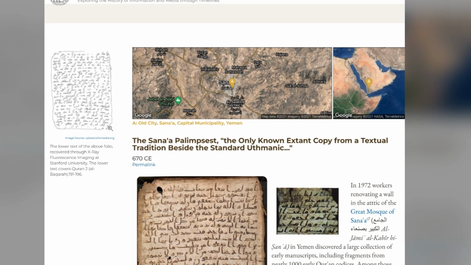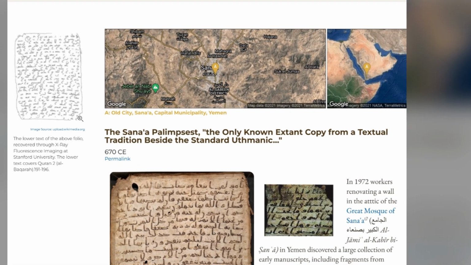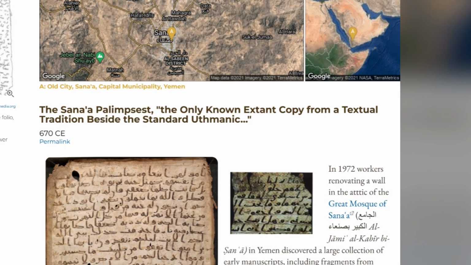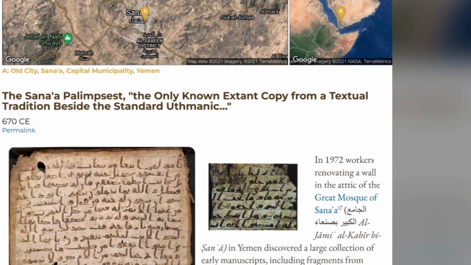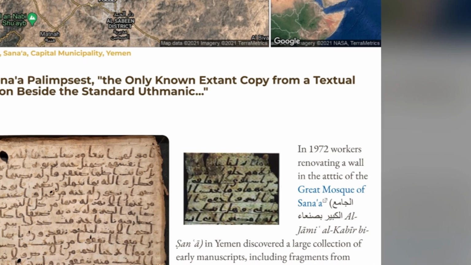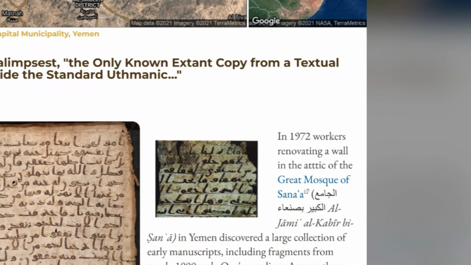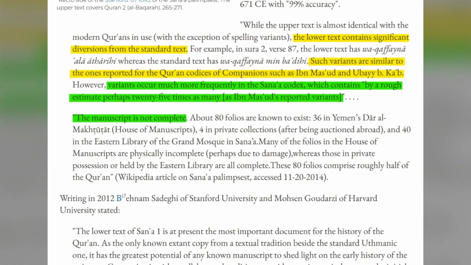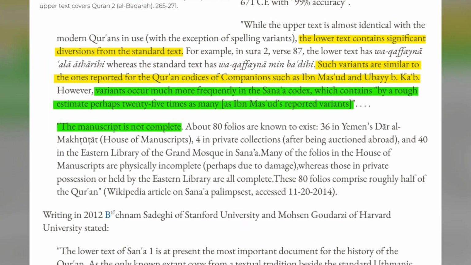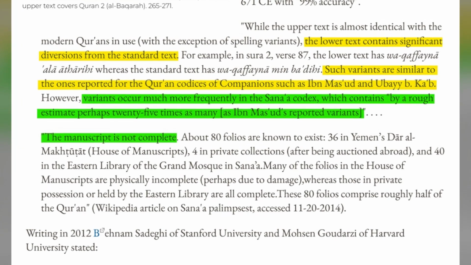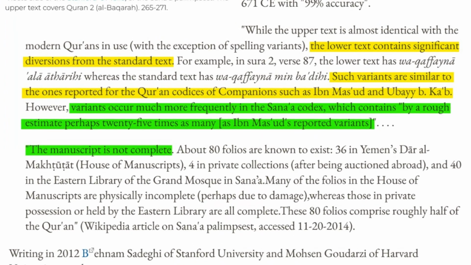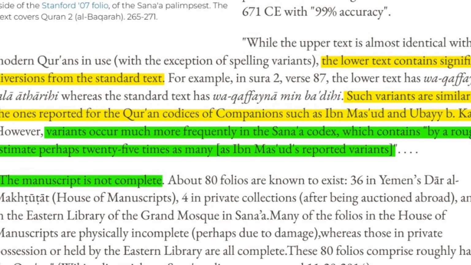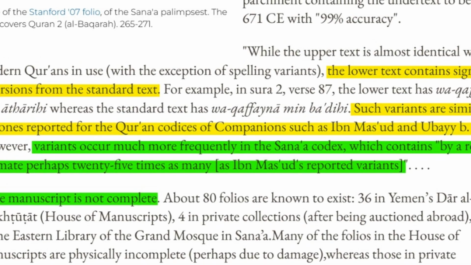Discovered in 1972 during restoration of the Great Mosque of Sana'a in Yemen, technologies like X-ray fluorescence imaging have enabled reading the erased lower text. It has about 36 folios, or 20% of the final Quranic text. Other folios have been identified that might belong to the same collection, bringing the total to 81 folios. Other collections of old manuscripts from the same period were discovered as well, showing evidence of text tampering. The Sana'a palimpsest is significant, offering evidence of the Quran's development over time.